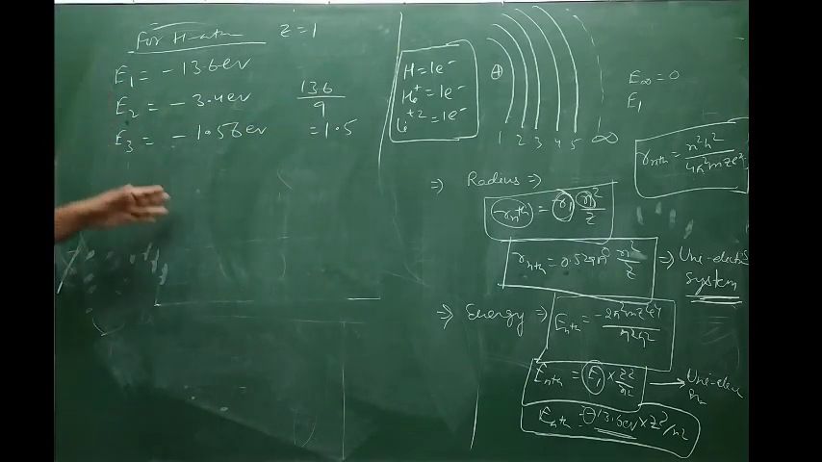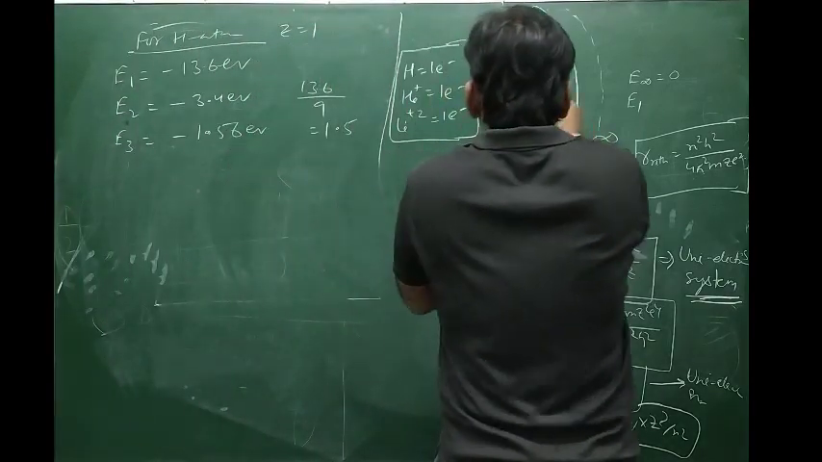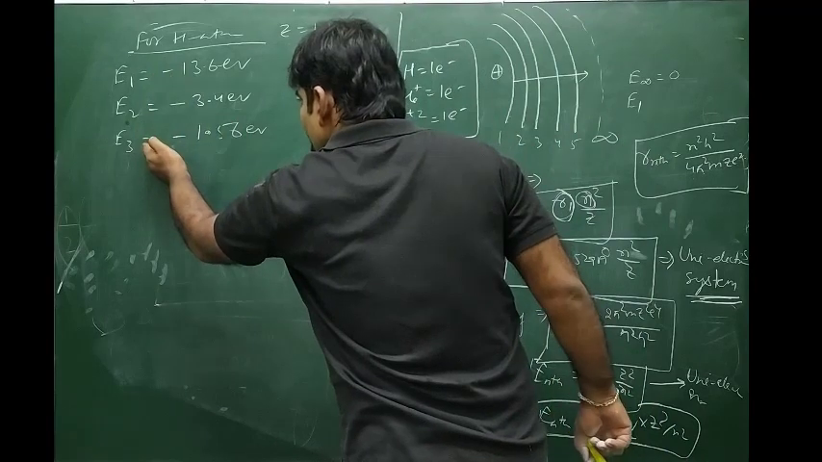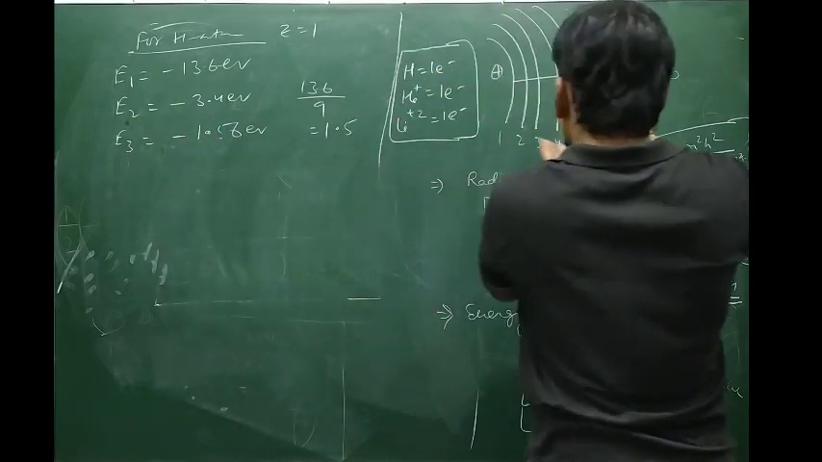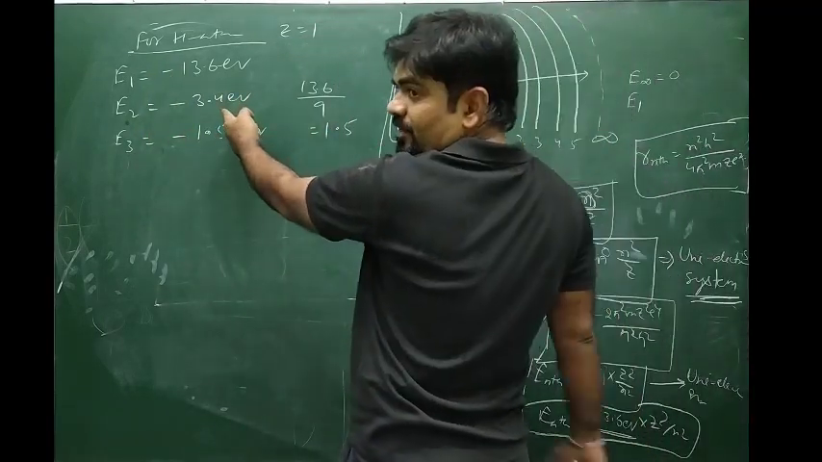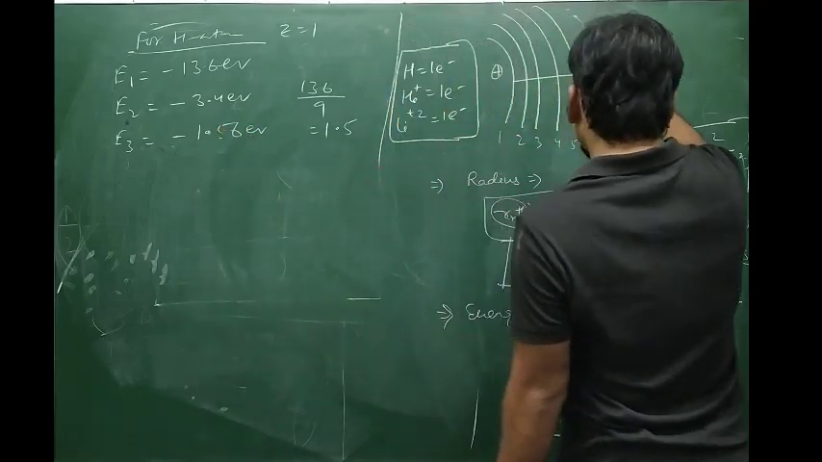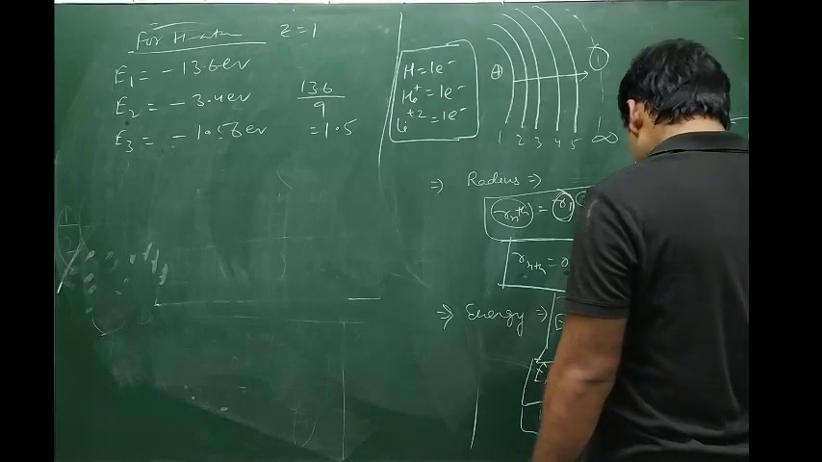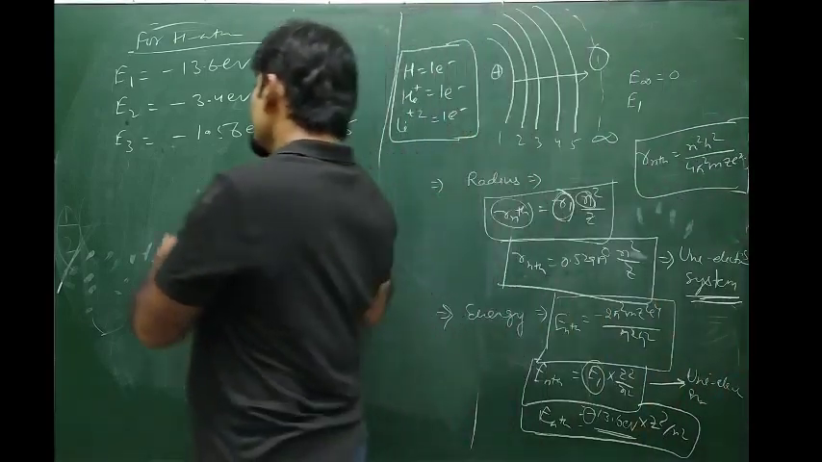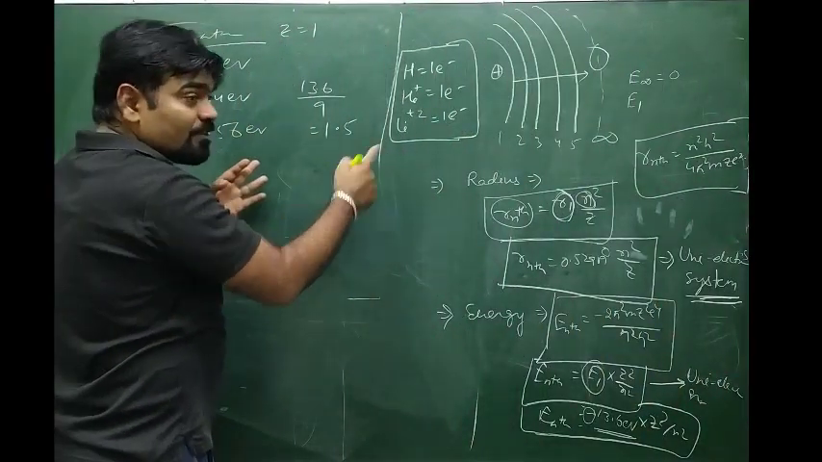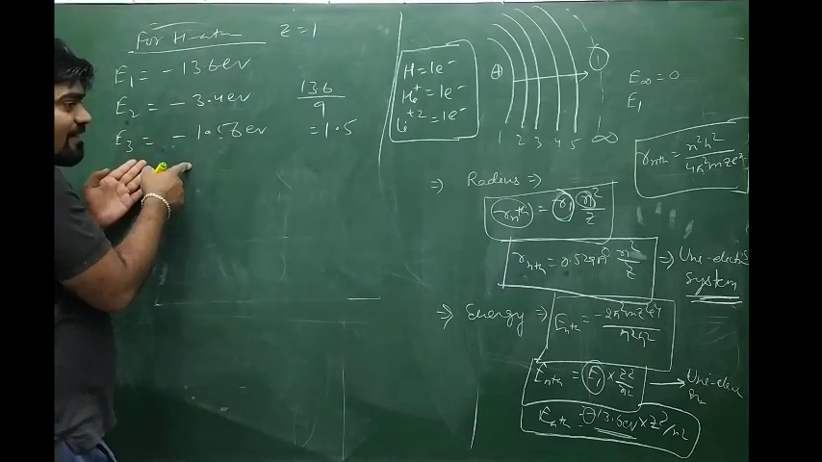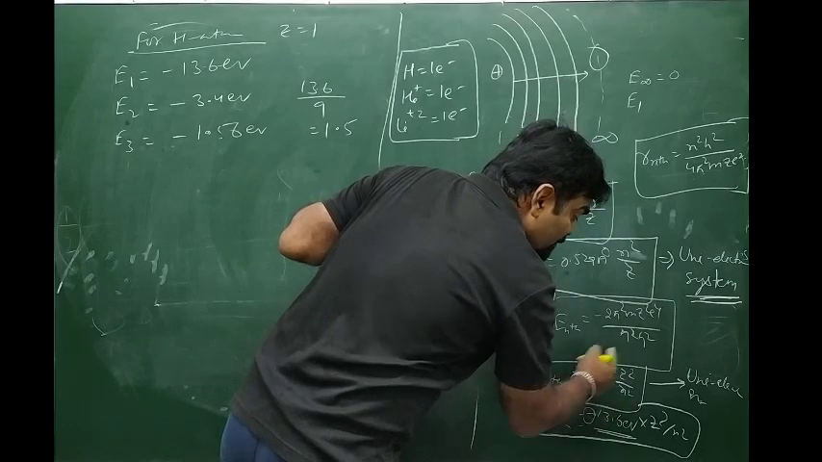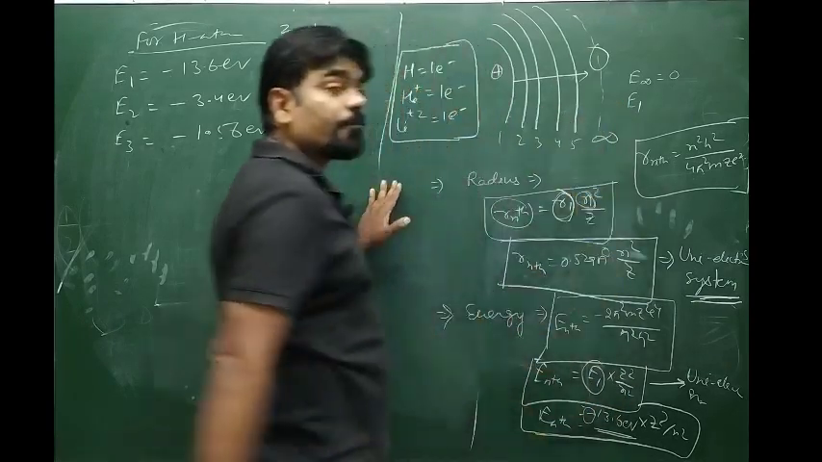So what we can observe: as we proceed away from the nucleus, energy increases. As we proceed towards the nucleus, energy decreases. Therefore, when we reach infinity, n is equal to infinity, something divided by infinity square is not defined, that is, 0. So En is equal to E1 into Z square by infinity square, that is 0. So this will become 0.